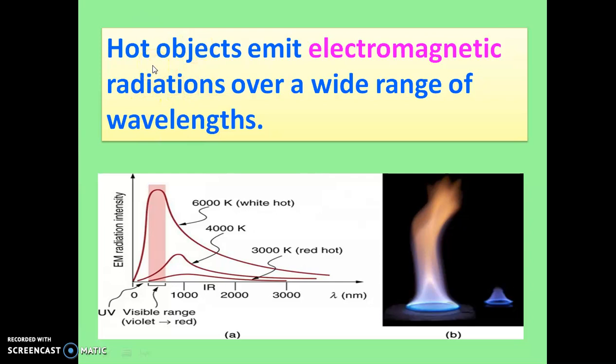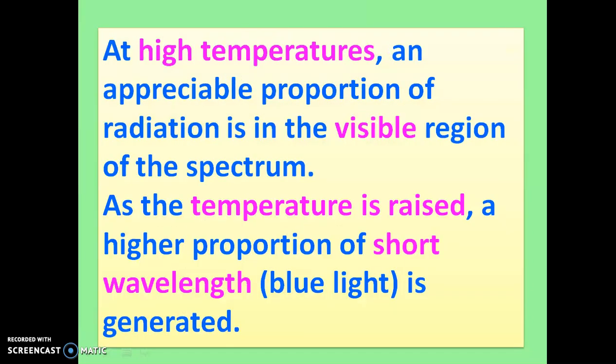Hot bodies or hot objects emit electromagnetic radiations over a wide range of wavelengths. And at higher temperatures, an appreciable proportion of radiation is in the visible region of the spectrum.